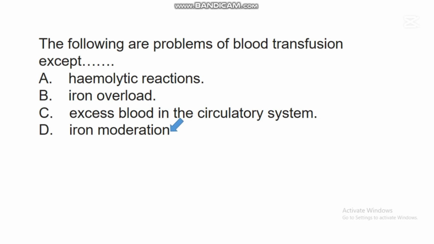Another problem of blood transfusion is excess blood in the circulatory system. There are individuals that when they receive blood from another person, the level of their blood can rise to a level that will become excess in their circulatory system. So all these things are problems that some recipients encounter during blood transfusion.